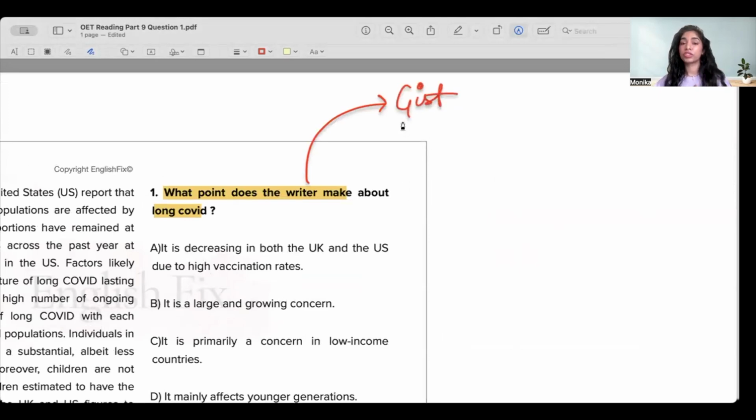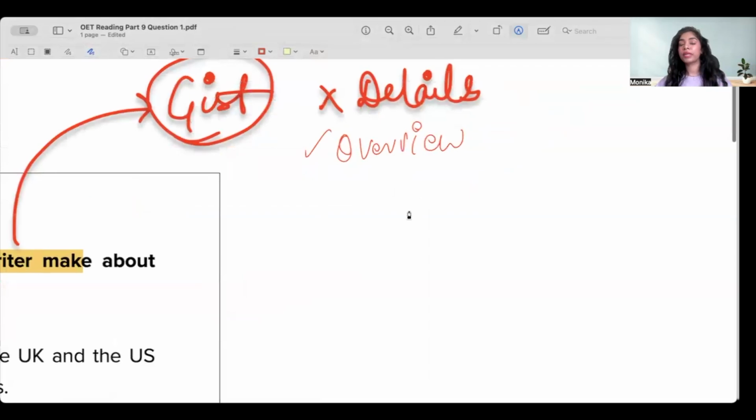When we are dealing with a gist question, it's important to recognize that we do not focus on the details. What we do want to focus on is what we call the overview. Now, what we mean by this is we don't want you to look at particular details in the paragraph. Rather, what we want you to look at is the first sentence, what kind of topic is being discussed here. Read that carefully, and then going forward in your paragraph, skim. Not read carefully, but skim.